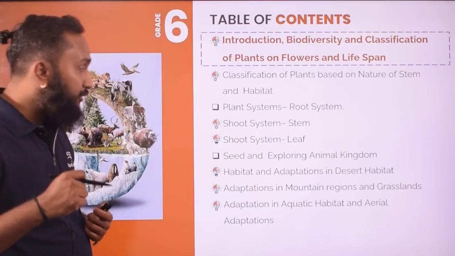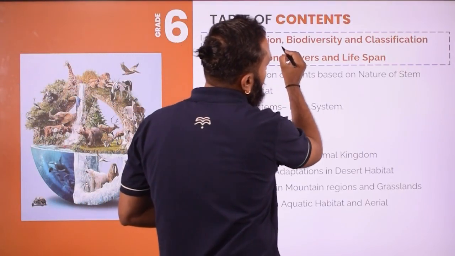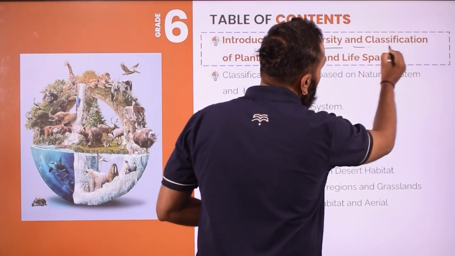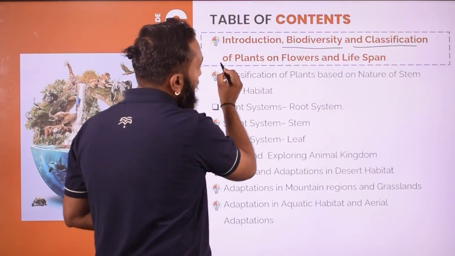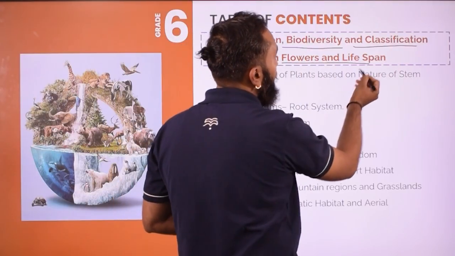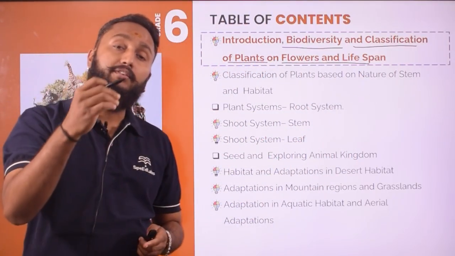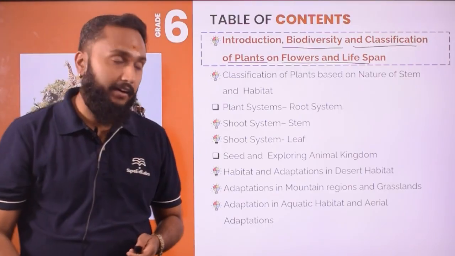Now the first lecture, the first topic of this chapter which we are going to cover here, is biodiversity and classification. Classification of plants and flowering, on the basis of what? On the basis of flowers, on the basis of lifespan you are going to classify them.